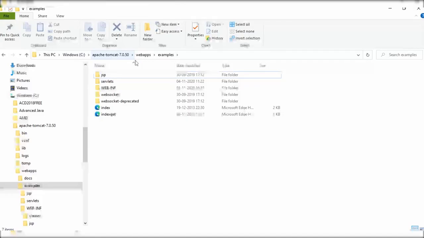See Apache Tomcat webapps examples. In examples, you should save your HTML file. So you can see index and index get, these are two HTML files. So this is the directory structure which we require for running servlet programs.